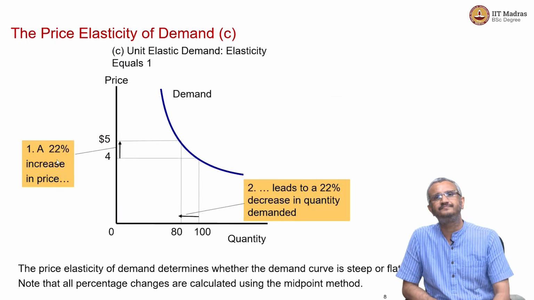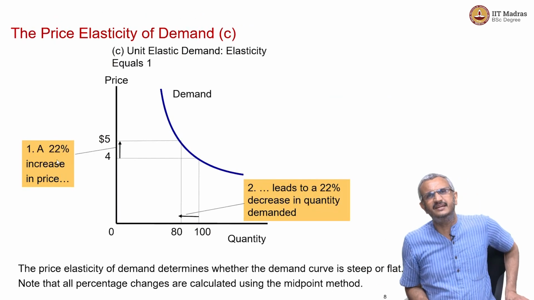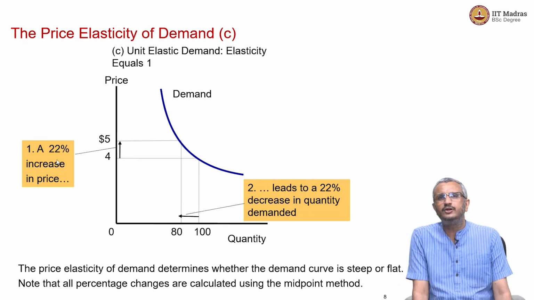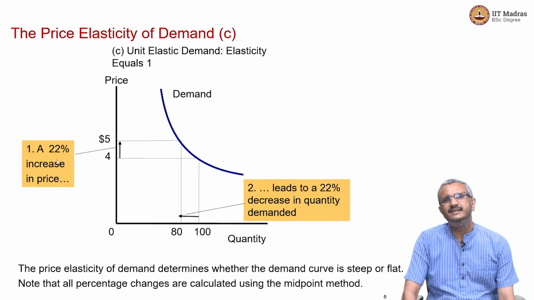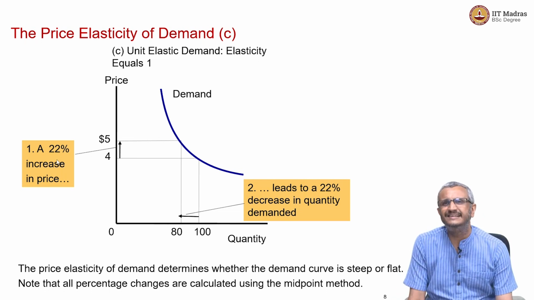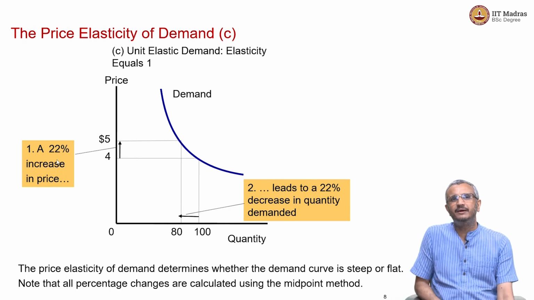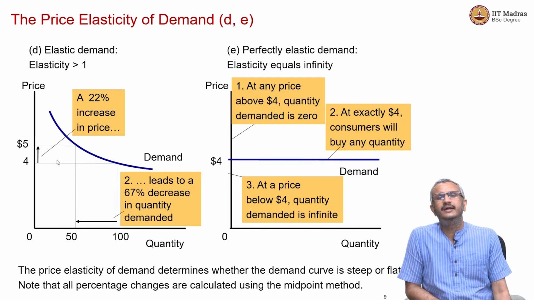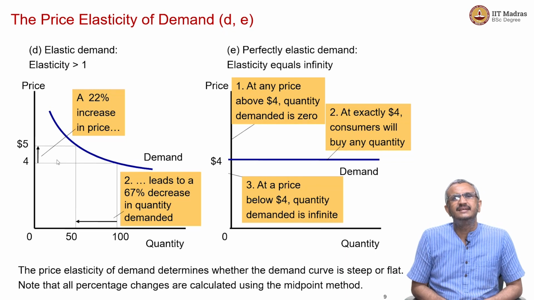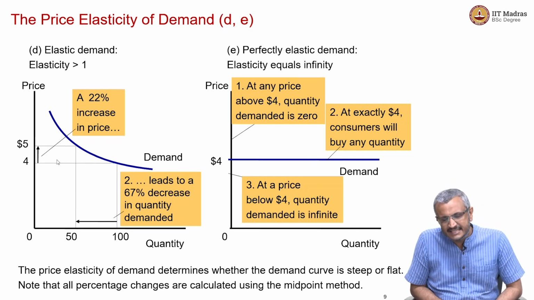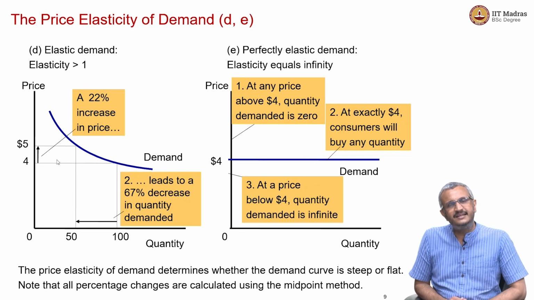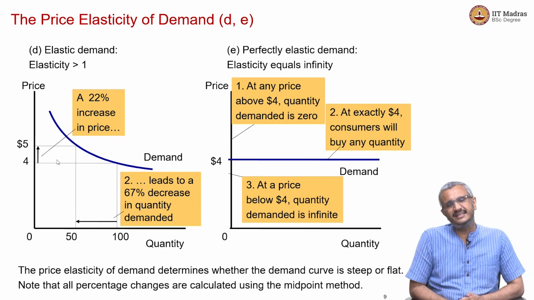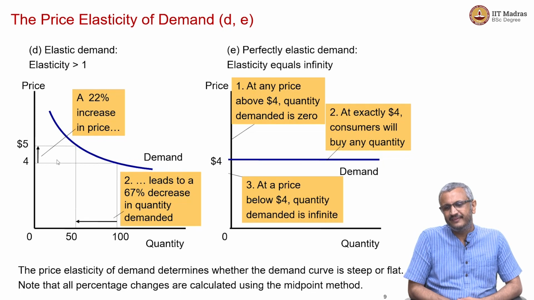Now, here is a demand curve where there is unit elasticity of demand. A 22% increase in price is leading to a 22% decrease in the quantity demanded in this example. And here is another example where elasticity is actually greater than 1. That is, a 22% increase in price is leading to a 67% decrease in the quantity demanded.